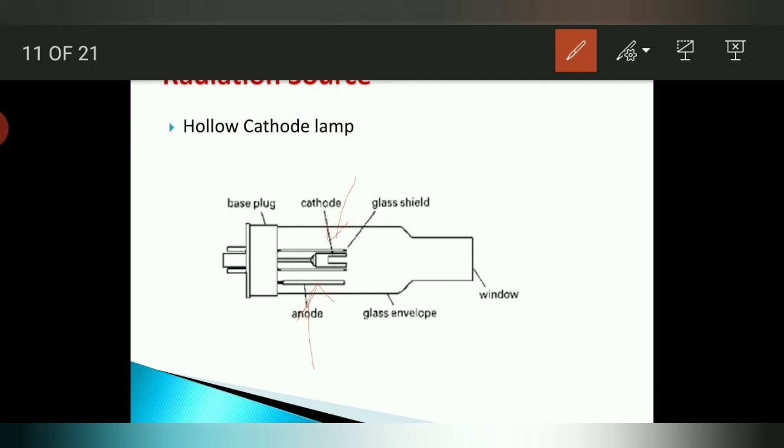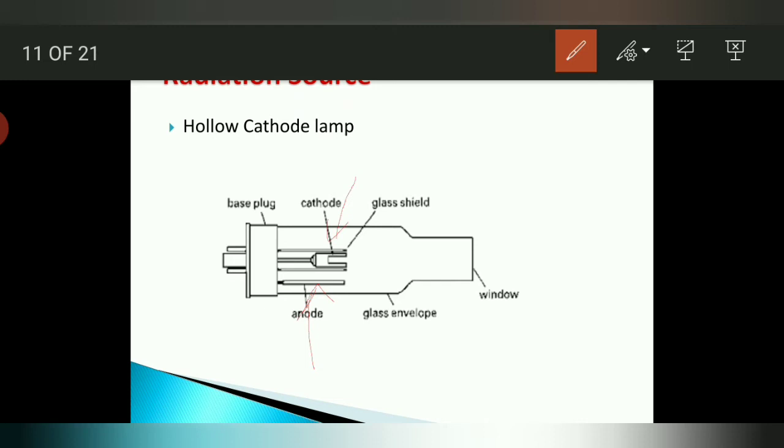This process of separating the atoms is known as sputtering. Means what here, the particular light falls on the surface of the cathode, the cathode emits electrons of that particular atom and they get separated from the surface. This particular separation or excitation of atoms in the hollow cathode lamp is called sputtering.